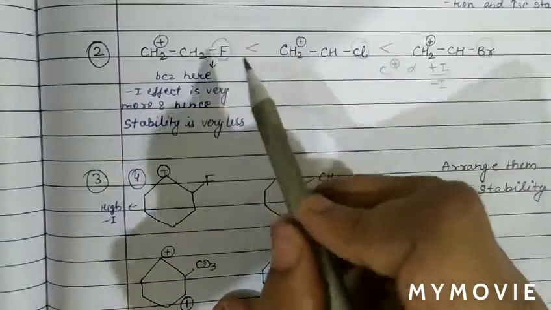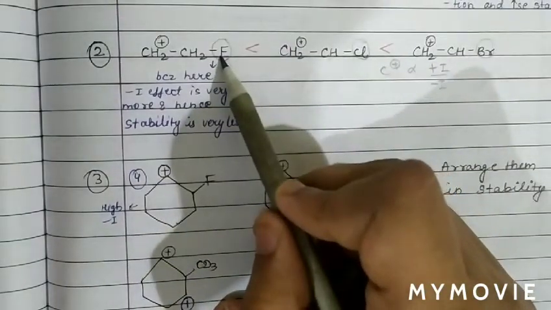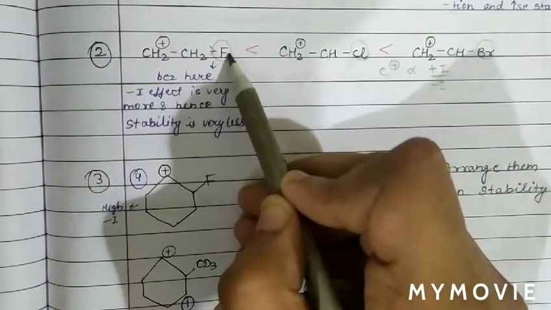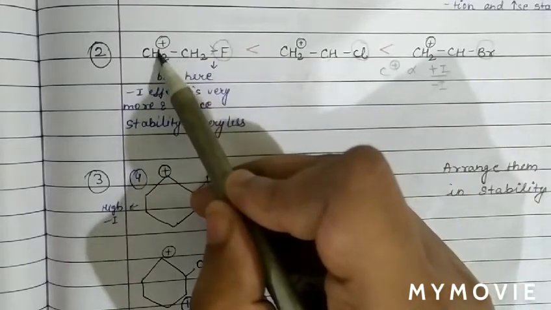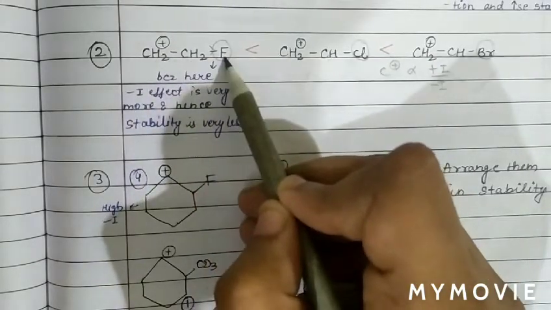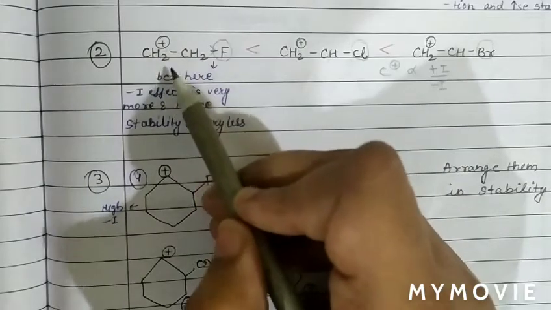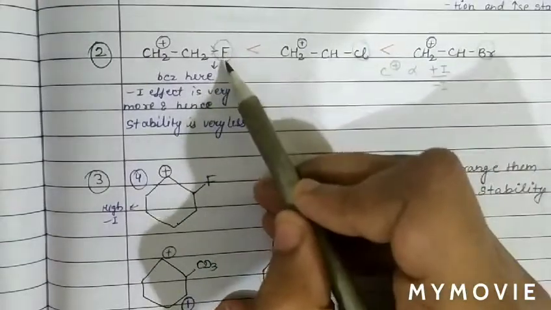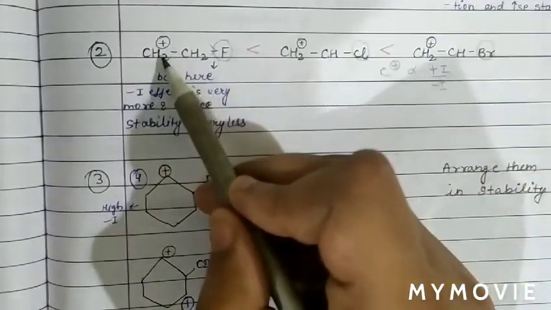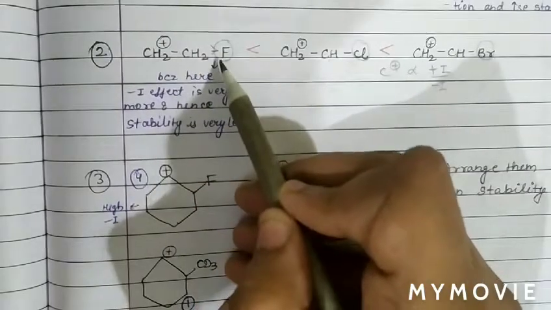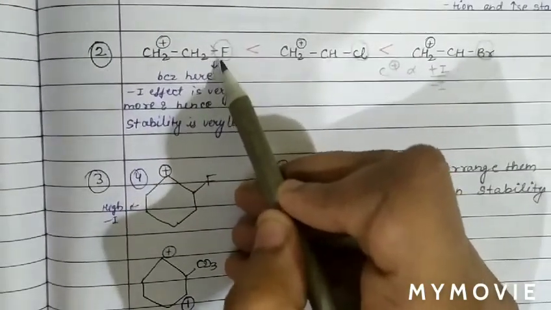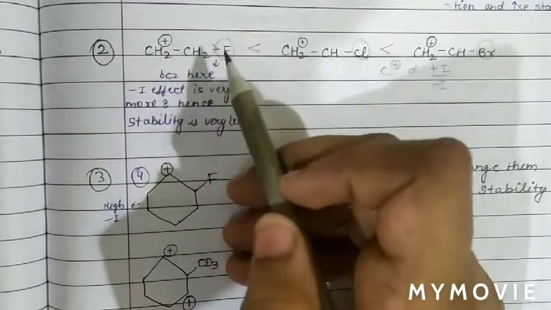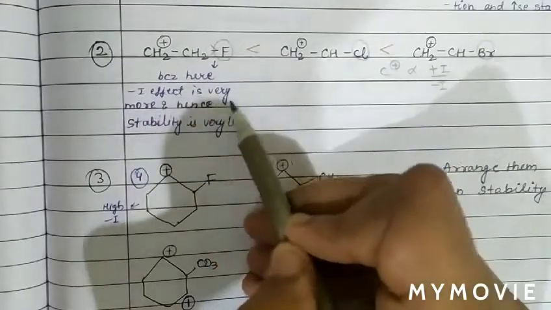Now we can compare the stability. We know fluorine is more electronegative, so fluorine will withdraw electrons from the carbon chain. When electrons are withdrawn from the carbon chain, it means positive charge will start increasing. Out of fluorine, chlorine and bromine, fluorine has more electronegativity, due to which the positive charge on the carbon atom will intensify. Therefore, more minus I effect means less stability.